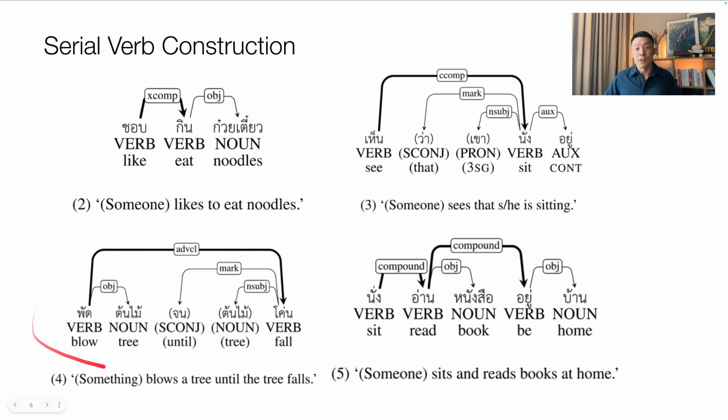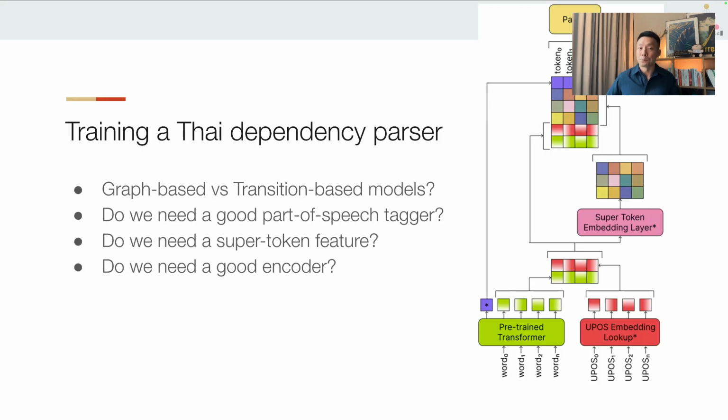And for this pattern, we call it resultative pattern because the object here is an object of the first verb, but it's also a subject of the second verb. So we have to treat that differently. And finally, the last one, we have these miscellaneous patterns that we cannot really group into a big group. So we kind of treat this as a compound kind of serial verb construction. And there are many more syntactic issues that we have to get right before we can get a solid annotation scheme.